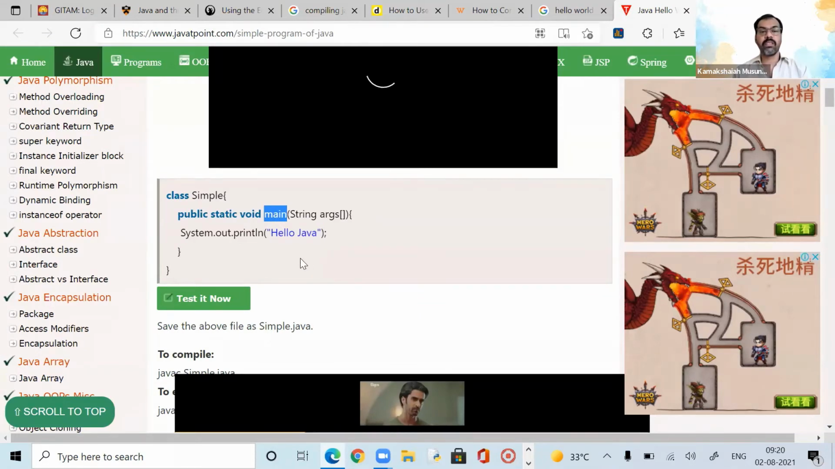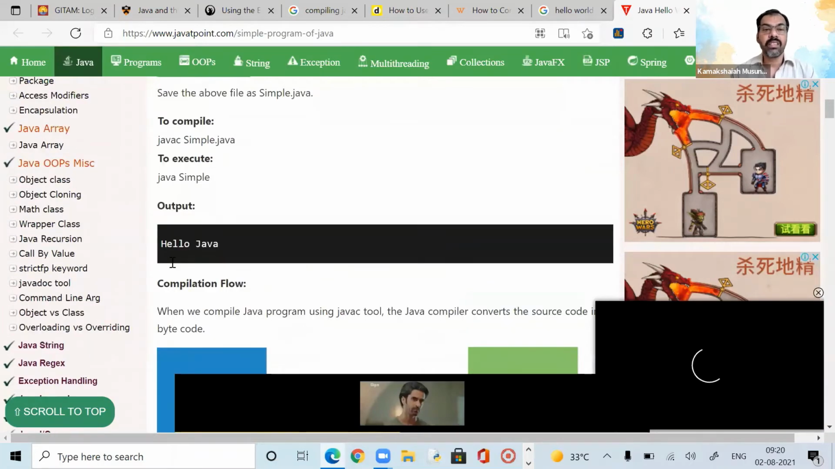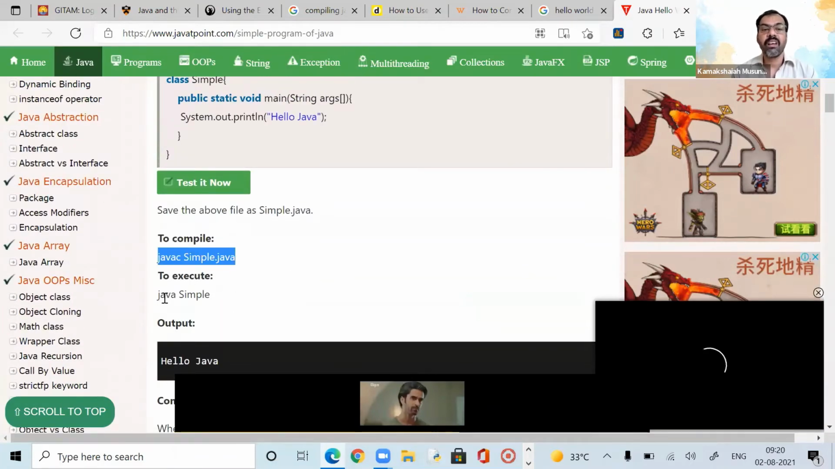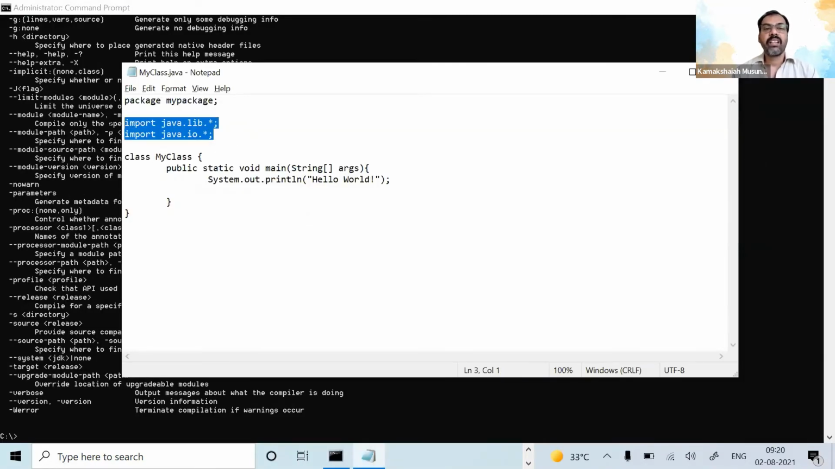After that, these are the steps: javac simple.java, then java simple. That's it. I just kept them unnecessarily. If I encounter any error, I'll come back here and just do it.